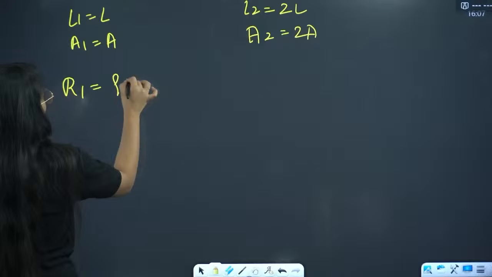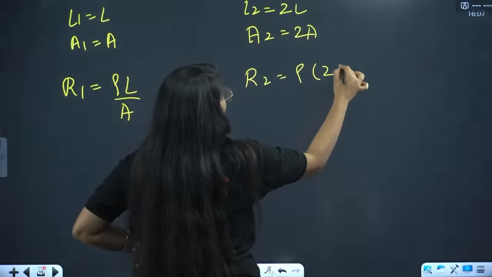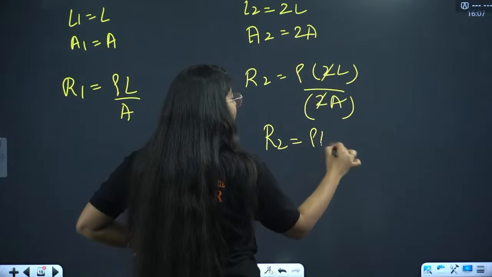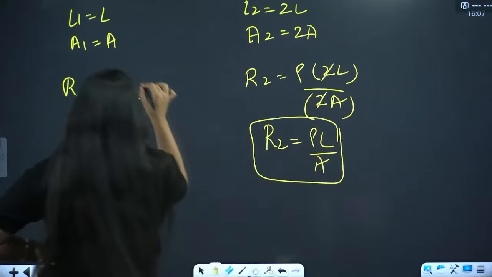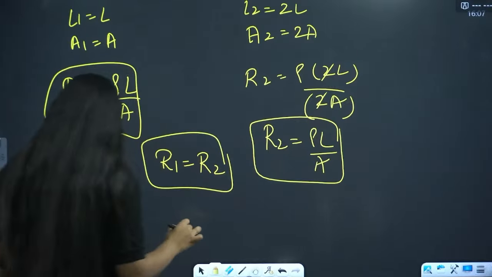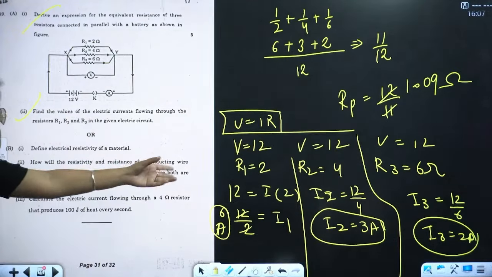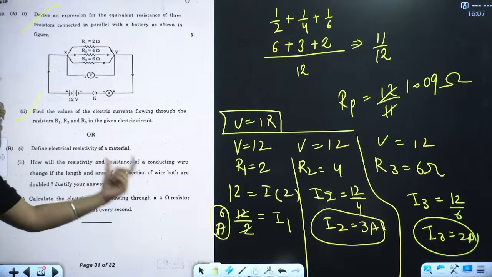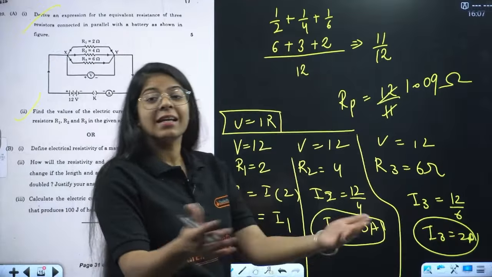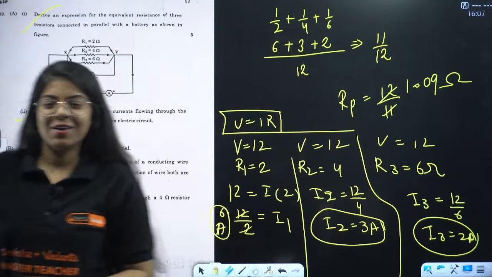So R1 is rho L by A simply, and R2 will be rho into 2L divided by 2A. Right, so this 2 cancels out. R2 is also rho L by A. So R1 is equal to R2. So the resistance does not change. Resistivity anyways is not changing because it's the same wire. Since length and area are both doubled, there is no change in resistance or resistivity.